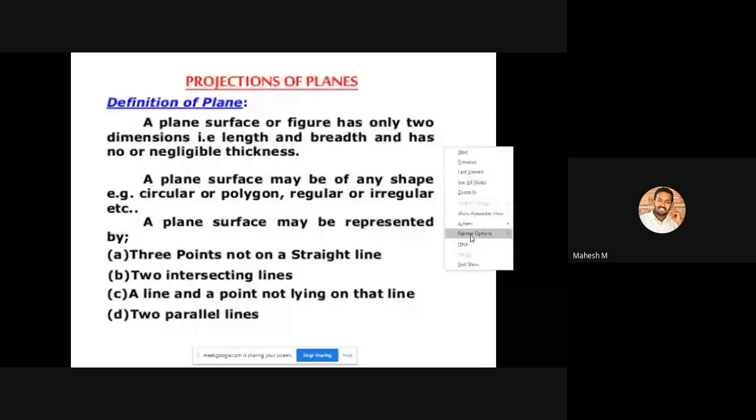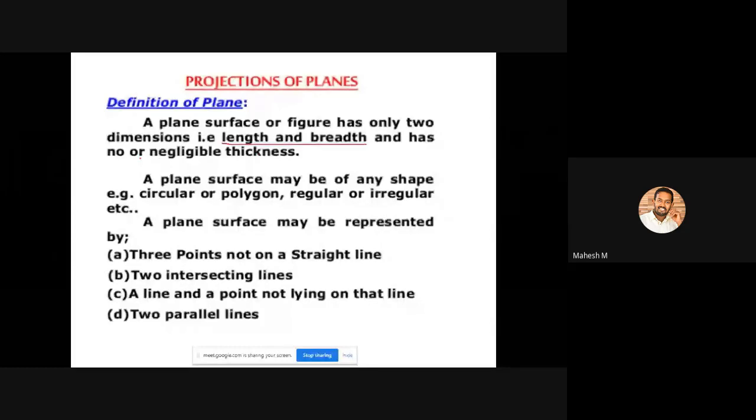There are a number of shapes available, such as the circle, and we call polygons planes. There are a number of polygons, and depending on the number of sides we give the polygons names. The main important thing for projection of planes is that we have two dimensions, length and breadth, and there is no thickness.